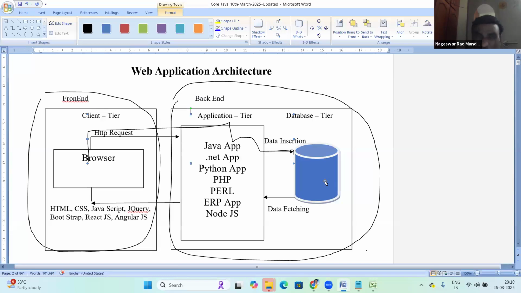But nowadays, who is having all skills? They are getting jobs. So the person who is performing all 3 roles is a full stack developer. The person performing all 3 roles, like front-end developer role, back-end application developer and database, is a full stack developer. Suppose the back-end application is Java, then Java full stack developer. So .NET full stack developer, Python full stack developer, Node.js full stack developer, like this.